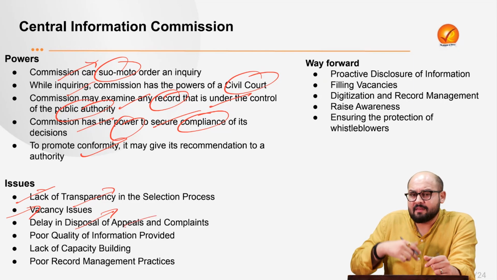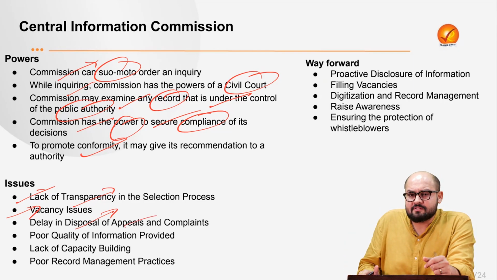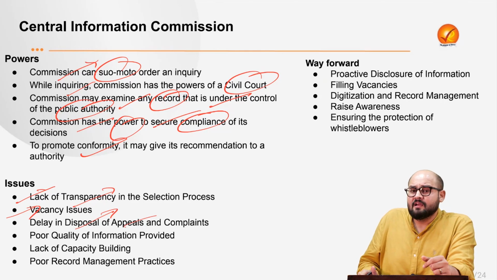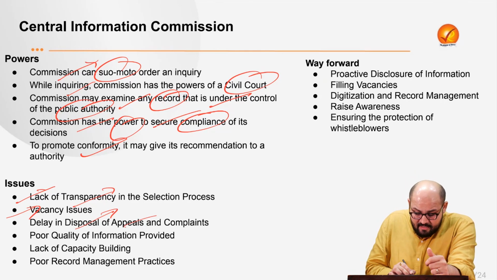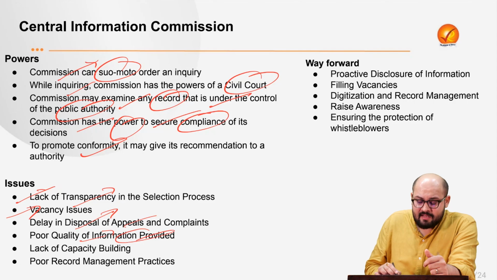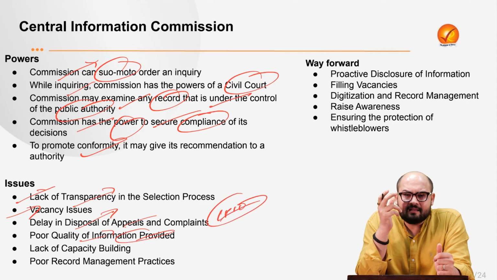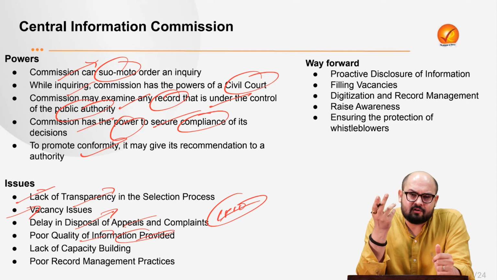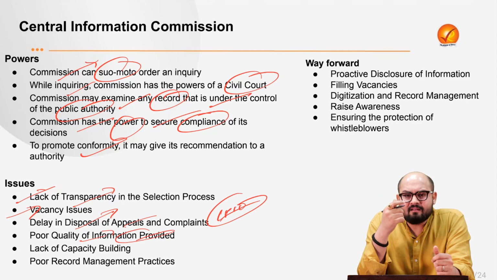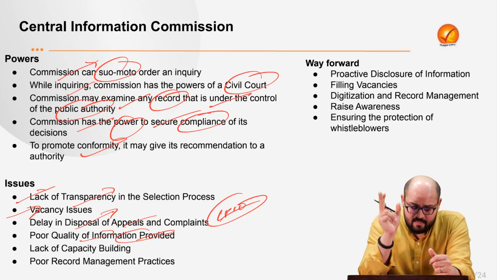There have been people who have been repeatedly submitting applications to the commission, but the commission is reluctant to provide adequate information. Then there is poor quality of information provided. The CPIOs, Central Public Information Officers, are lagging. They don't have adequate information management practices, and they don't give information on a timely basis. Though it is required statutorily, by law, they are not providing adequate information.